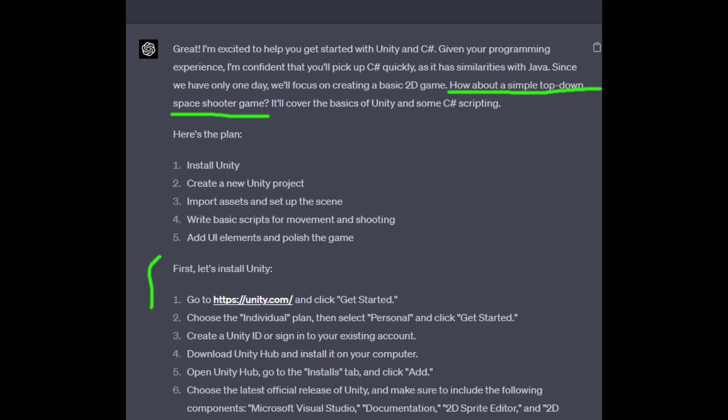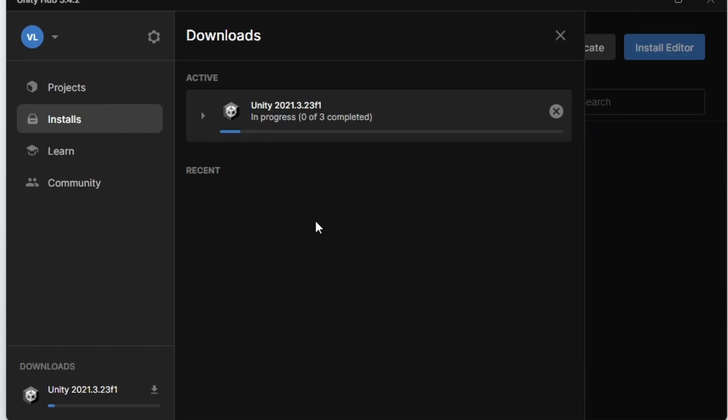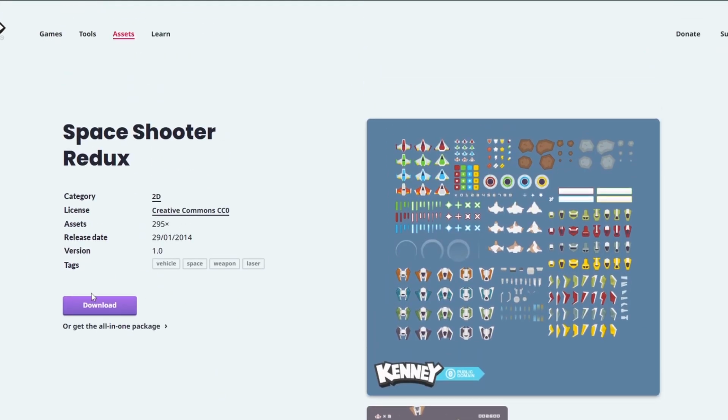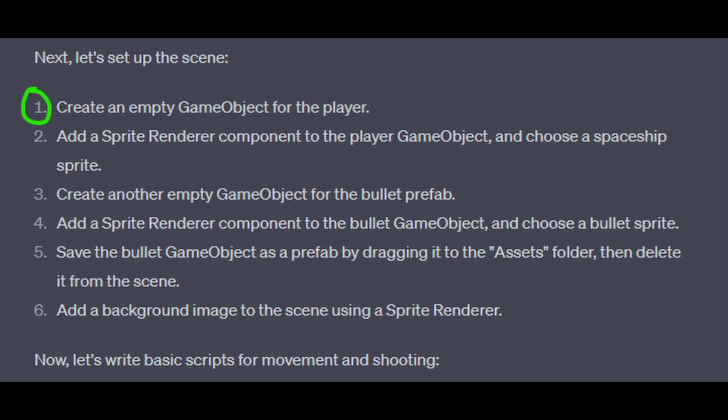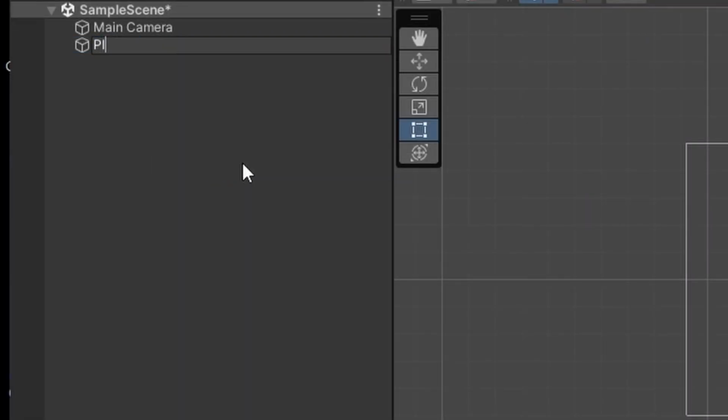Then it provided me with a rough agenda of what we would do, including installation instructions. I installed Unity without too many issues, although I had to do some additional installs with Visual Studio later on. It also linked me to some free assets I could download to get me started. The instructions were pretty vague, and I immediately had to ask how I can create an empty game object. It pointed me to the hierarchy panel, and shortly after that I had my player object.